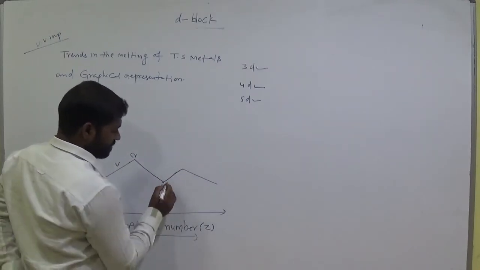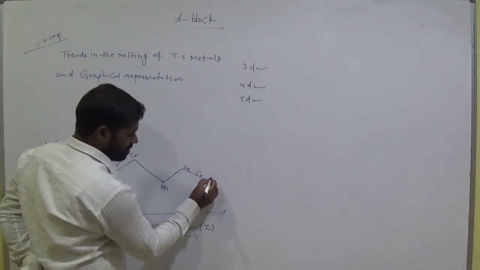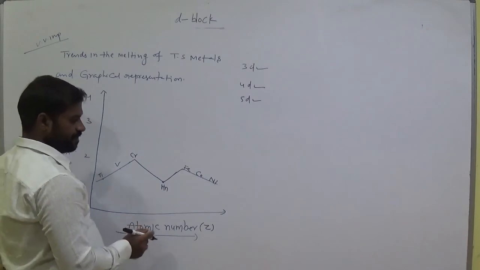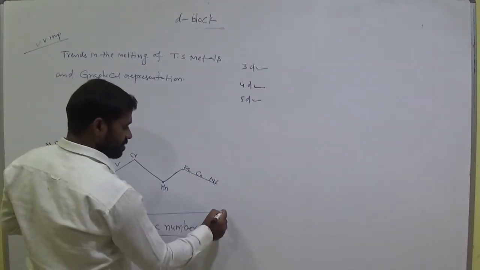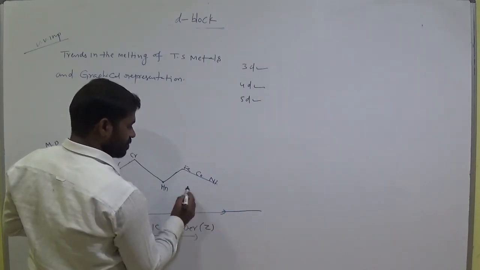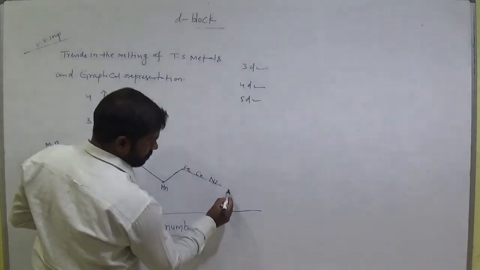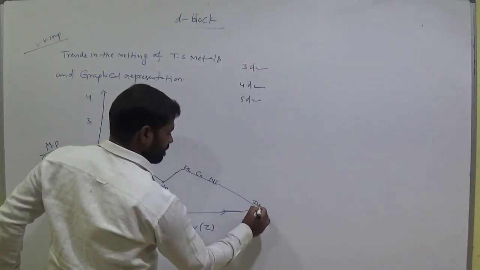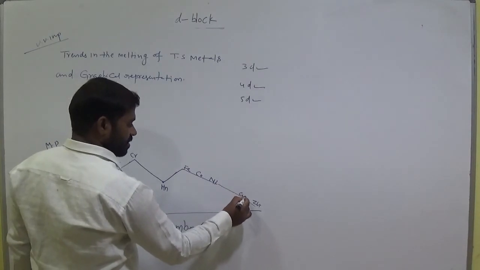This is iron, cobalt, nickel. This graph is nickel. This is zinc, and here it may be copper.